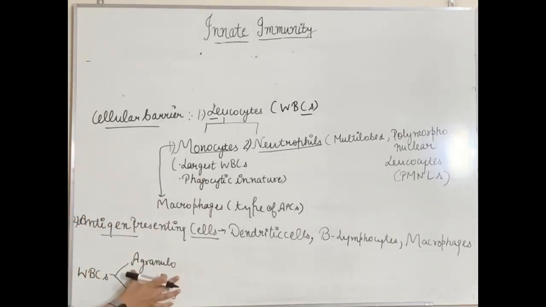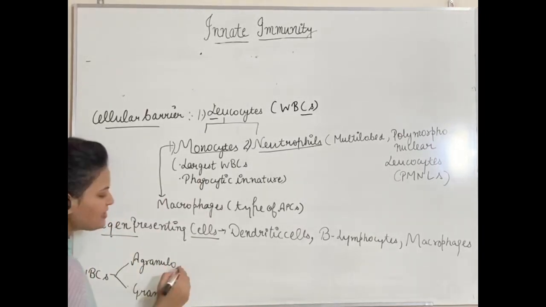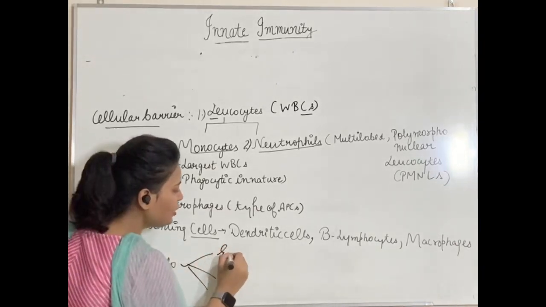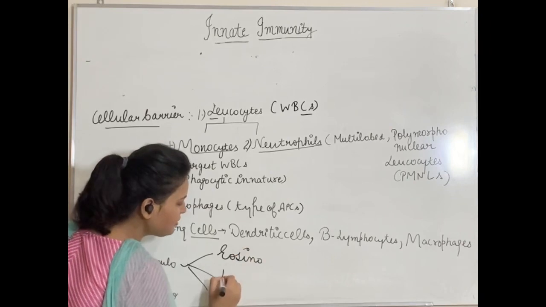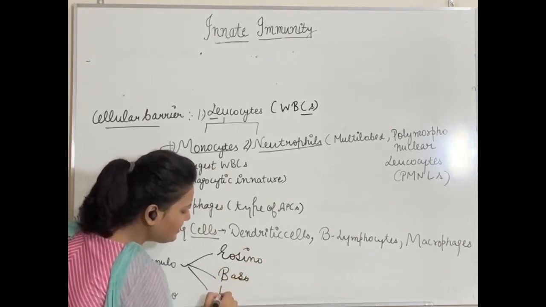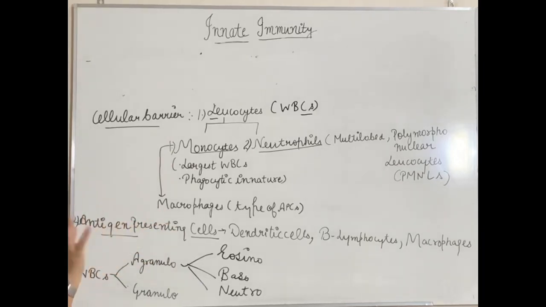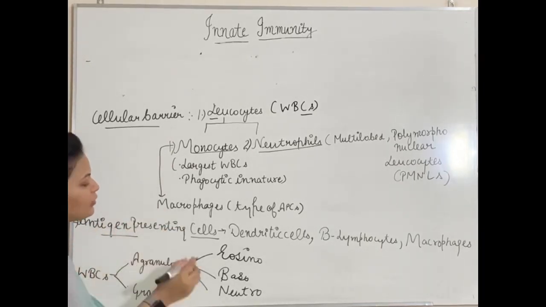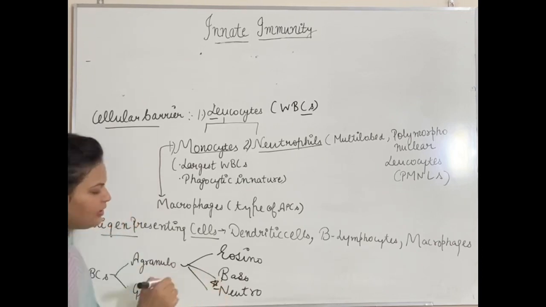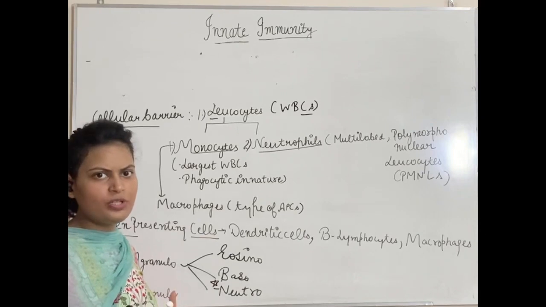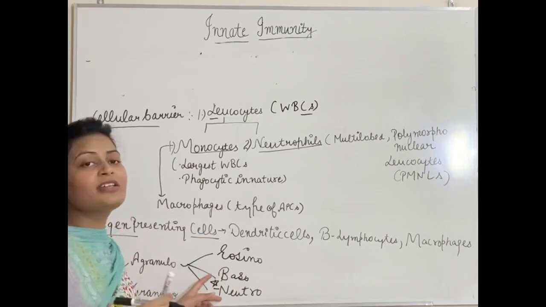Mainly they are of two types, agranulocytes and granulocytes. These are further of three types, eosinophils, basophils, neutrophils, and these types which I am writing have nothing to do with innate immunity here, but I am just telling you, basically we will deal with neutrophils in detail. Eosinophils and basophils also provide us innate immunity, but neutrophils are the main.